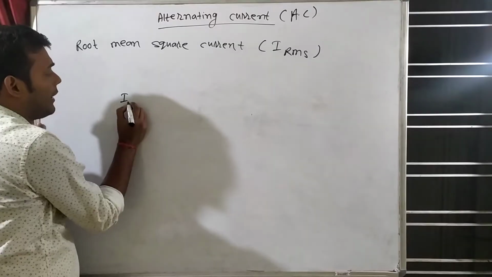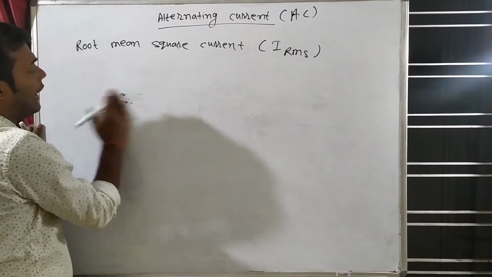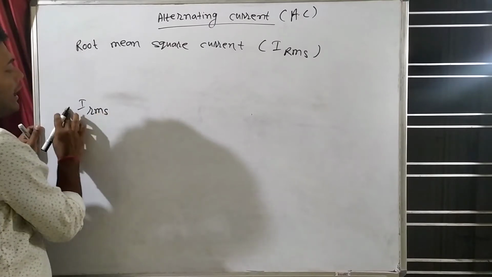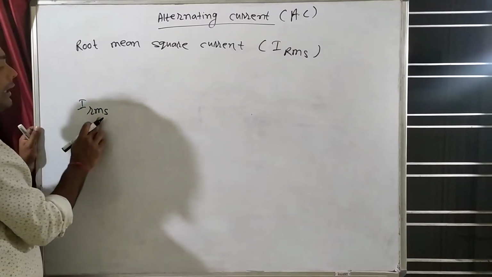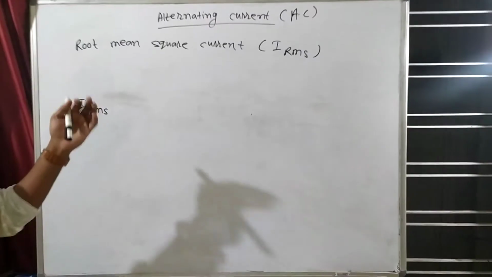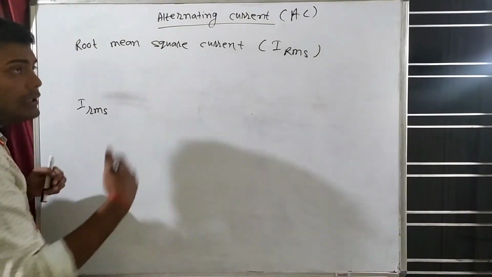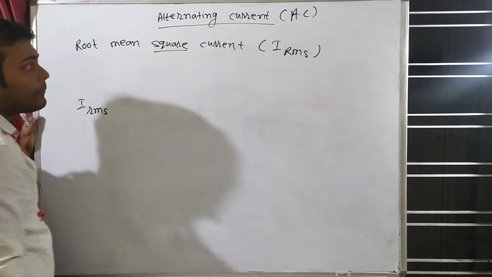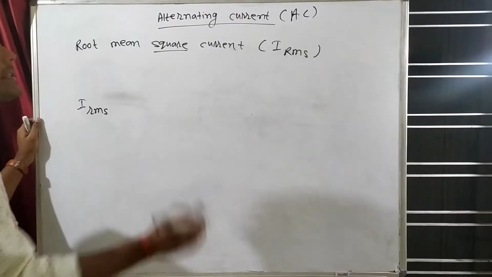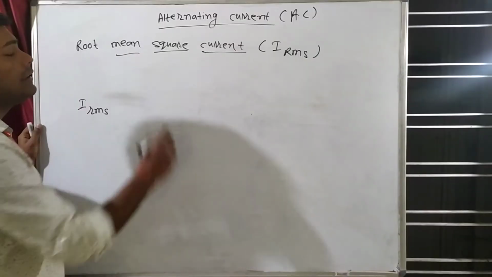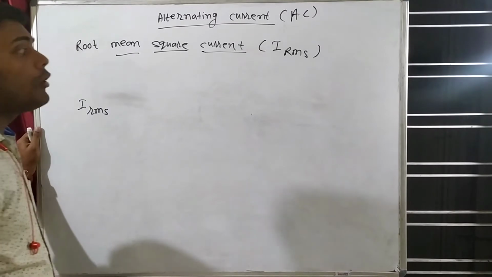So IRMS. Now see the formula. IRMS means root mean square current. अच्छा, in this we have to progress in reverse manner. Reverse means उल्टा आना. First we have to do square. किसका square? Current का square. First we have to do the square of the current, and then we have to take mean. We all know how to take mean.